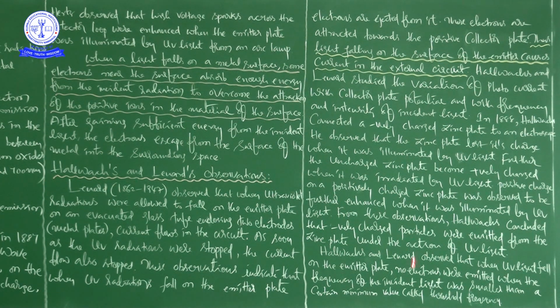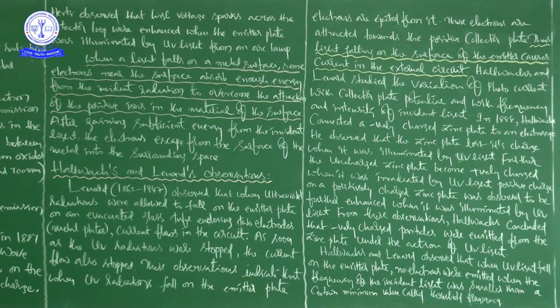So see the difference between these two. When the negatively charged zinc plate is exposed to ultraviolet light, it loses its negative charge. When a neutral, uncharged zinc plate is exposed to ultraviolet light, it becomes positively charged. So based on these two things, what is our conclusion? It emits electrons. That is what you can generally understand.